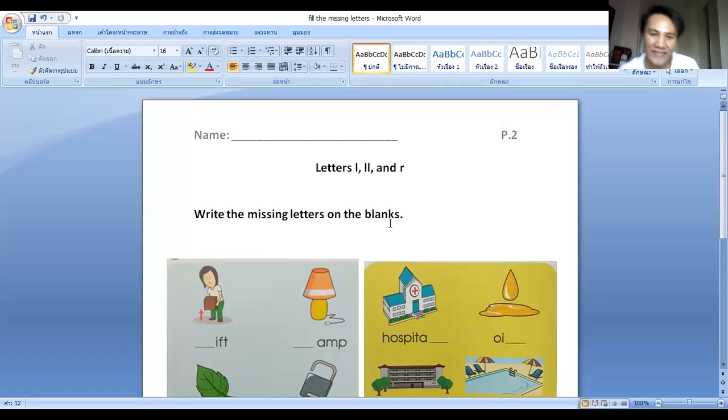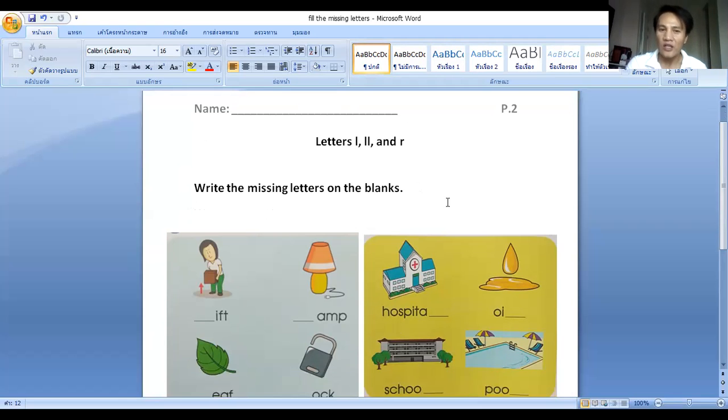So, P2 students, okay, listen. This is your worksheet for our lesson today, for our topic today. You write your name here, okay? Do you see this? Name, okay, and write here your name. The topic is letters L and R.